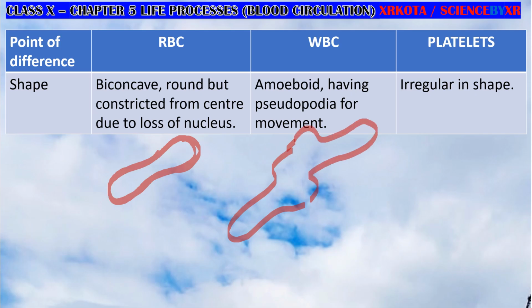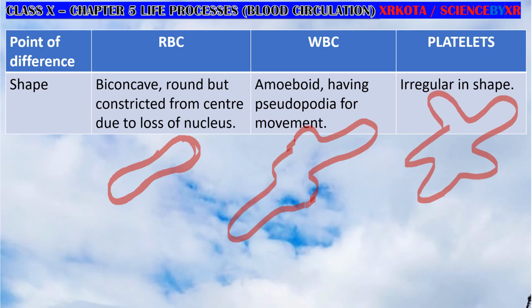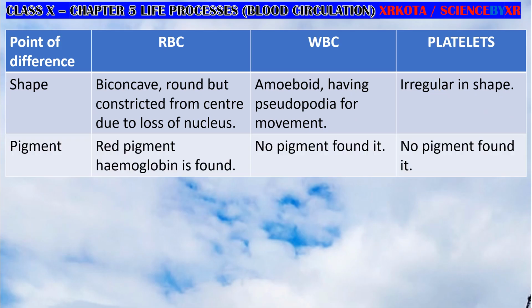They keep on making pseudopodia and because of that their shape changes. And platelets do not have any fixed shape. No two platelets look alike, but once the shape is there, that shape will remain.